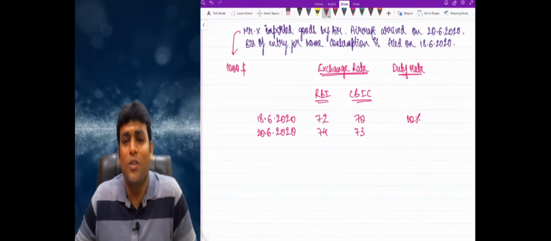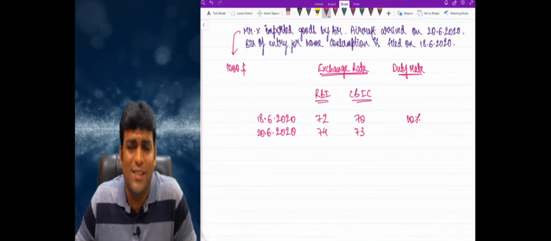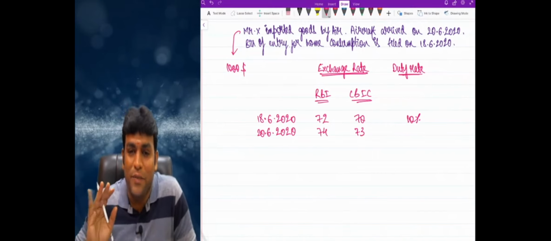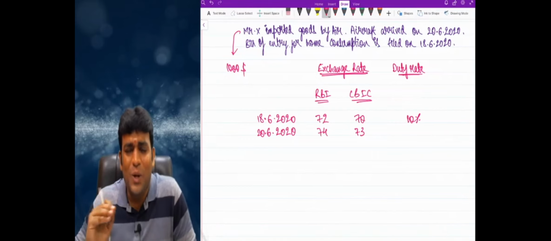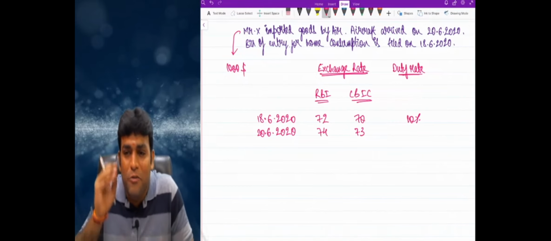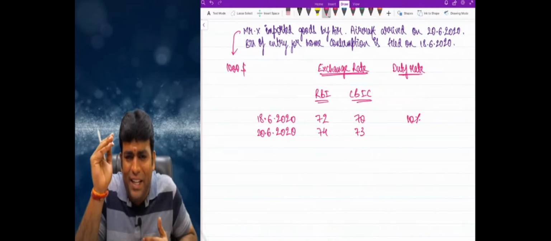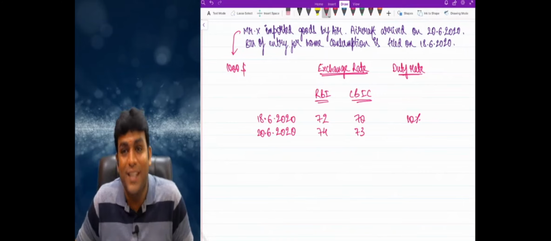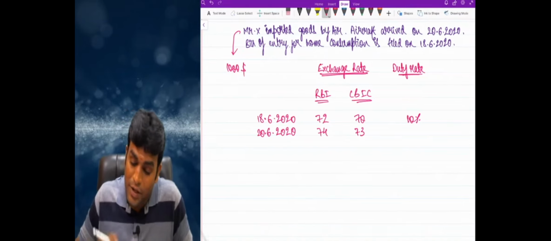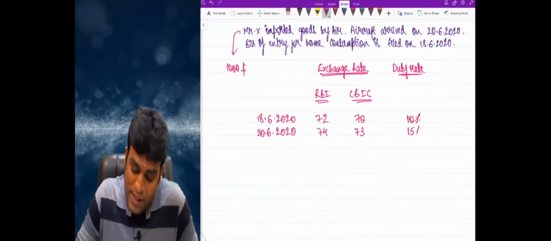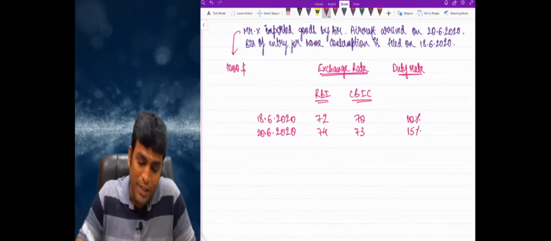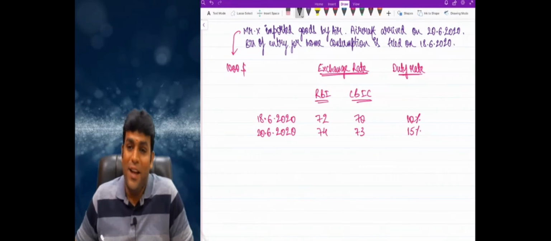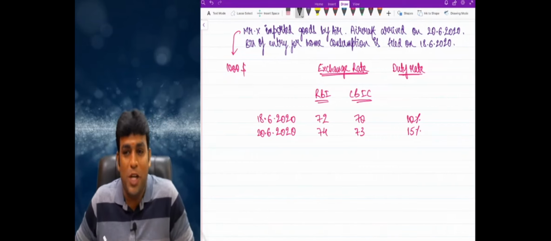Clear, right? Now, don't think that CBIC rate is always less than RBI rate. Nothing like that. Generally, those two rates are same only with some differences. That's all. Don't apply your brain on why CBIC rate is less and RBI rate is more. That is not relevant criteria for us here. The relevant criteria here is to look at which day we will see. And duty rate is, let's say, 15%. Clear, right? Now, what is that exchange rate you will consider? That is the question.